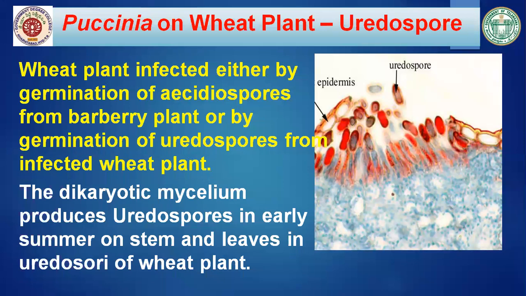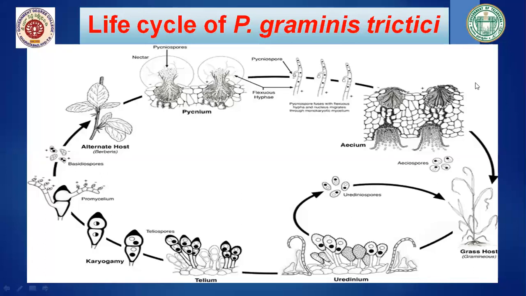The first one is the uredospore stage. So from a barberry plant, aeciospores are liberated out, and when they are liberated, they fall on the healthy wheat plant. Now it starts its life cycle by producing dikaryotic mycelium. You know what is dikaryotic mycelium? Dikaryotic mycelium is a mycelium which consists of two genetically different nuclei present. That's why it is known as dikaryotic, N+N condition.